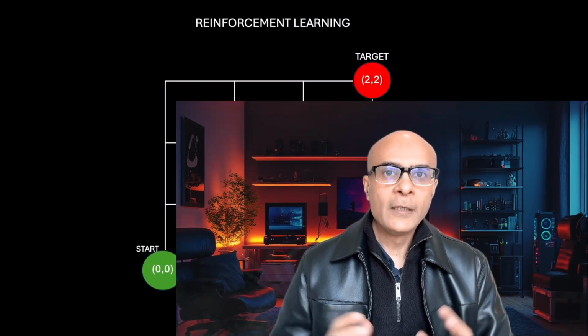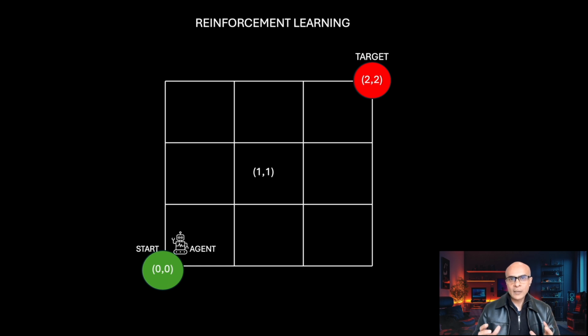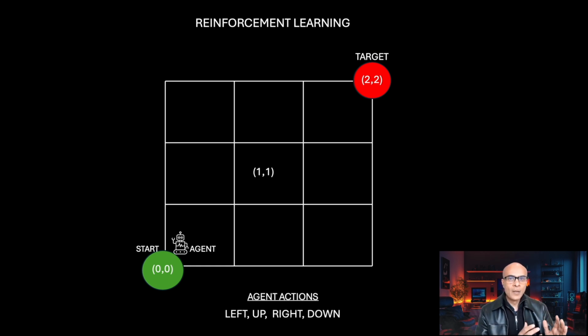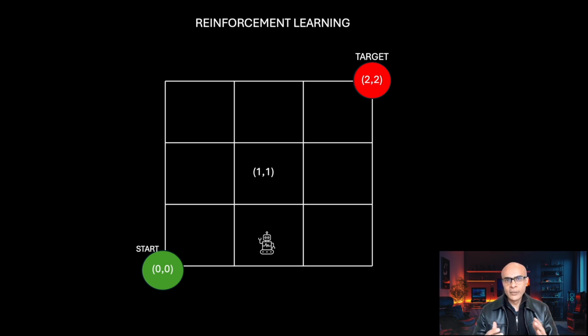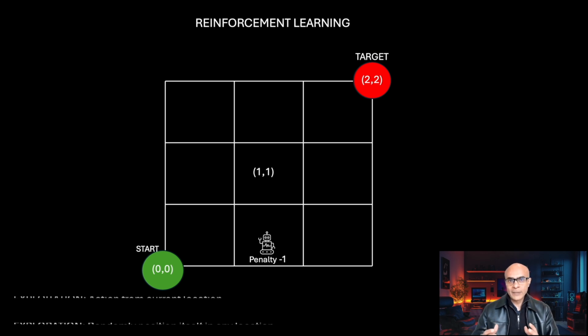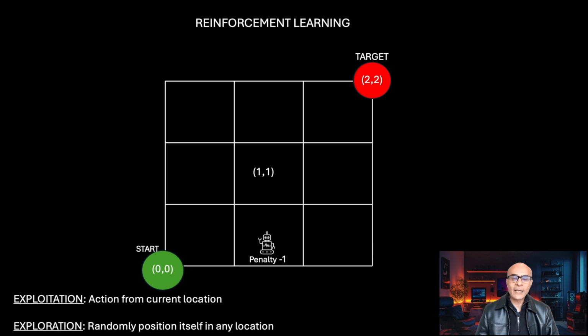A better approach is to use reinforcement learning. In this approach, we have an agent whose task is to go from start to the target. At any point, it can take 4 actions: left, up, right and down. And we will let the agent take random actions. If the action doesn't make the agent hit the target, we will give the agent a penalty of -1. The agent can take actions from its actual location, and this is called exploitation, or the agent can randomly place itself at a different location, and this is called exploration.